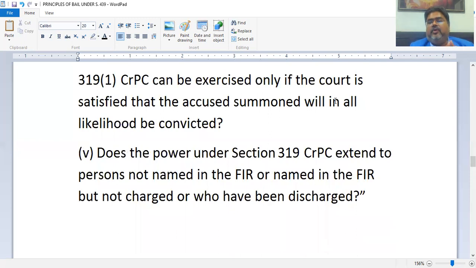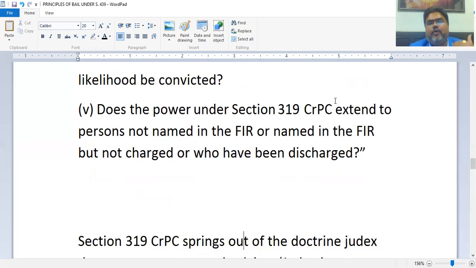Maybe the police officers did not find that person to be accused, or did not have enough materials to move against him, or the person has not even been named in the FIR, meaning his name also does not appear in the FIR. Can such a person also be summoned as an accused? Vide Section 319 CRPC.